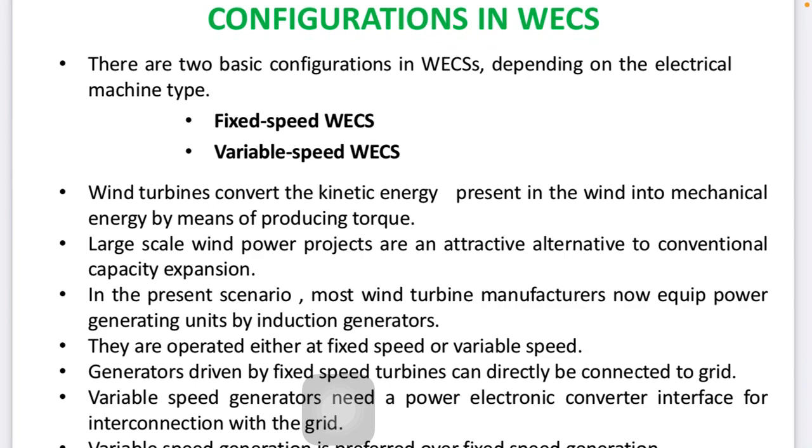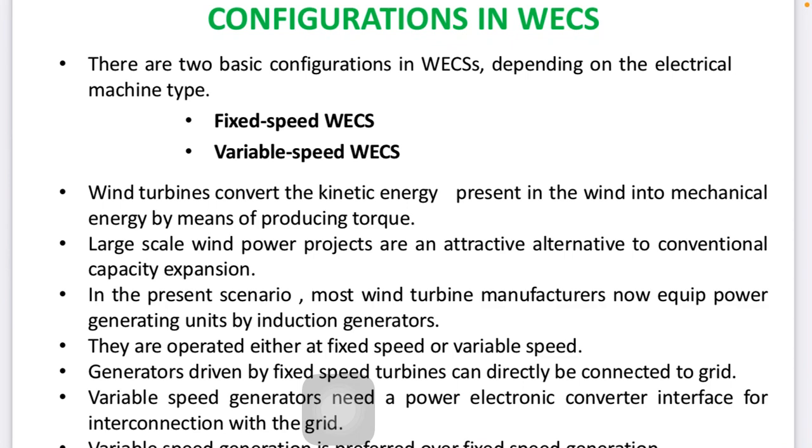As I told you, in a fixed speed system the speed is very low, but it is appropriate to generate the power. In variable speed, the configurations are different. In case of variable speed, we need to maintain the output voltage, so power electronics and drive circuitry are a part of this. In fixed speed, there is no such requirement, only the generator. It will generate the power, and it will be stored some place.